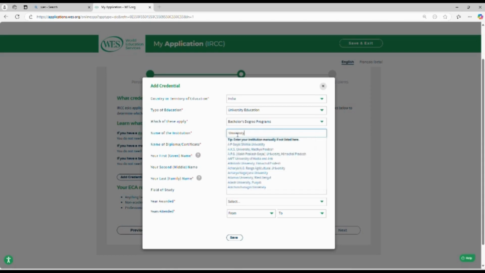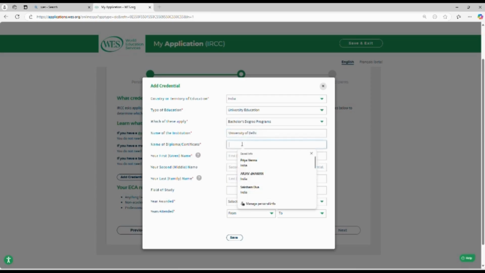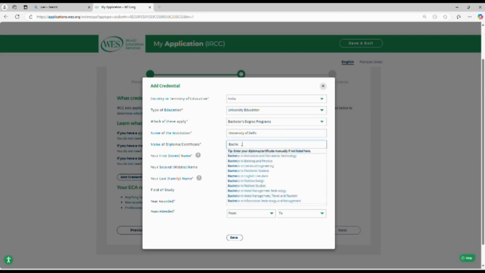You need to enter your university here, not the college name. Like if you have done your education from Delhi University, you can mention University of Delhi. And in this column, you can mention the name of the degree you have done or any diploma or certificate as well.